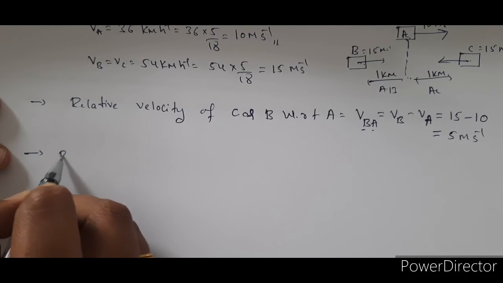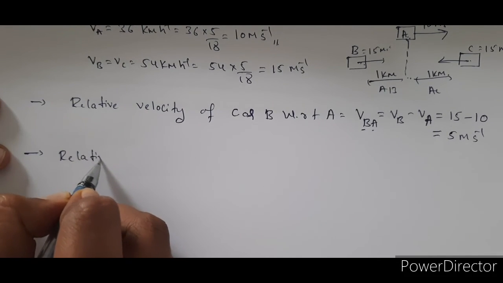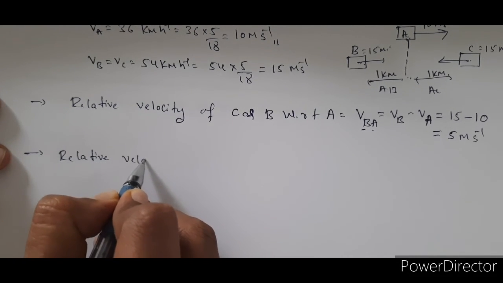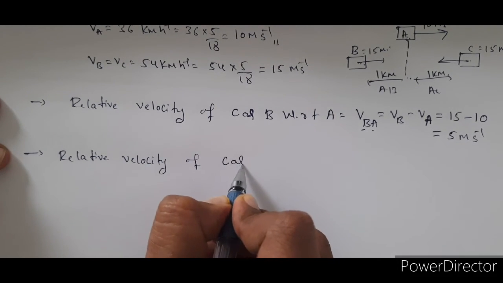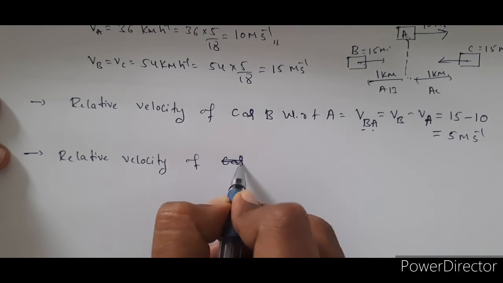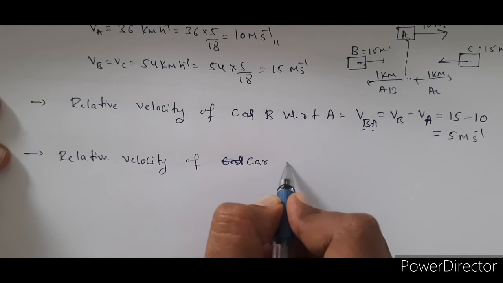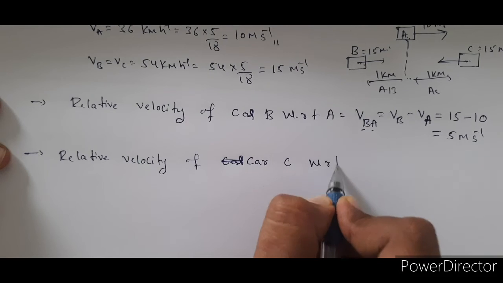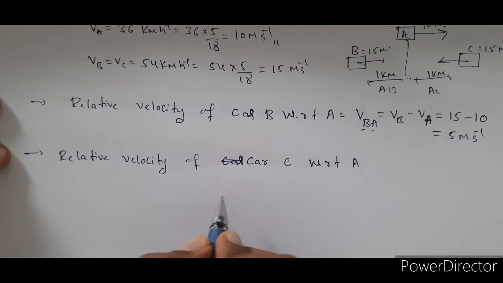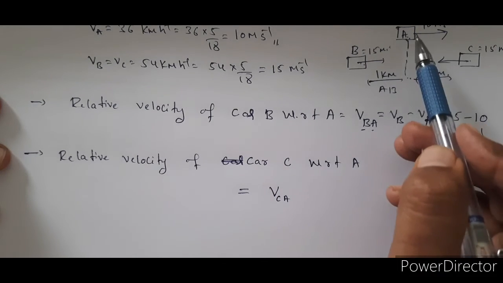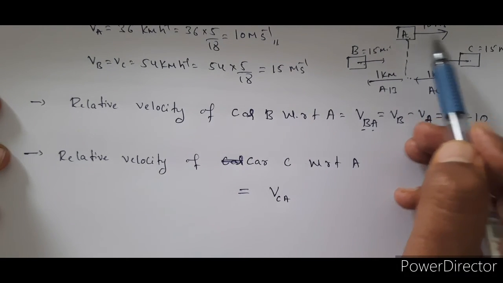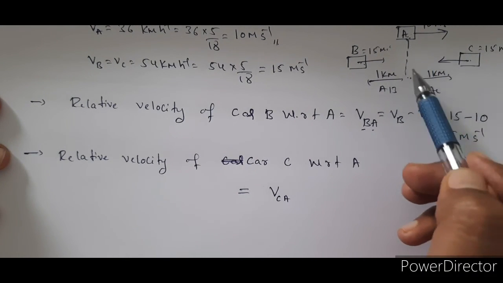Next, the relative velocity of car C with respect to A. In this case car A is moving in this direction, and car C is moving in the opposite direction.